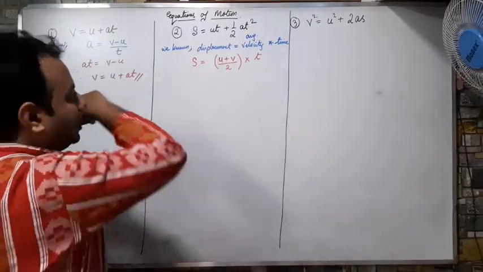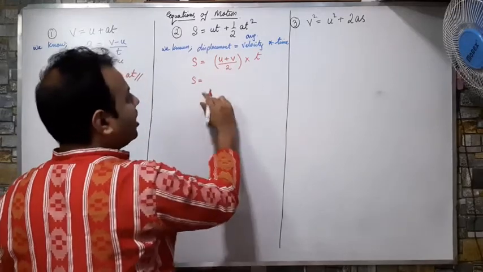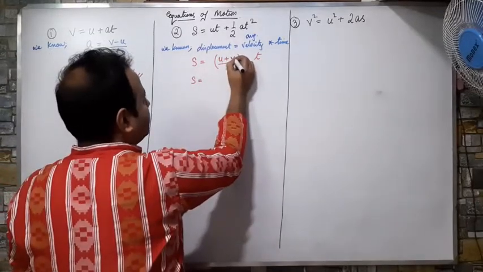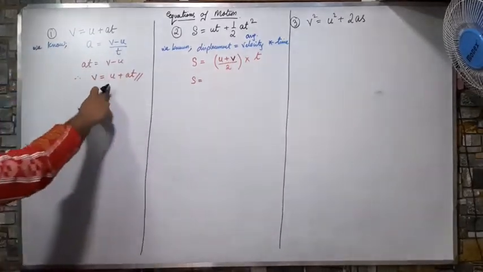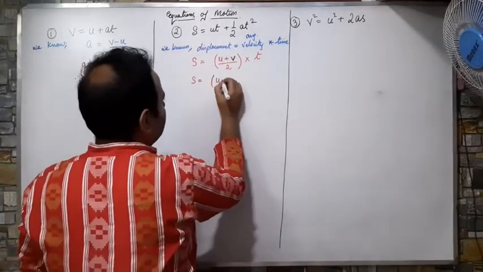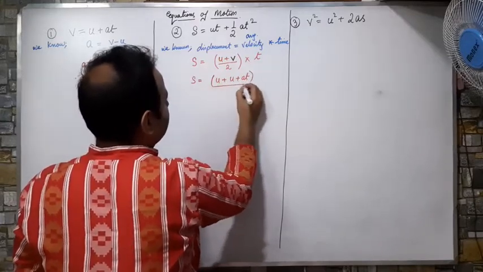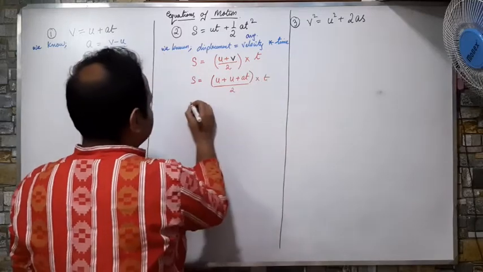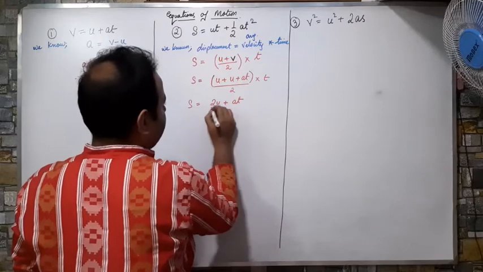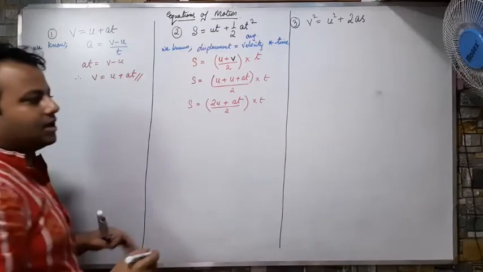Now I will do the calculations. s is equals to, now before moving on I will change this v. The value of v is already known to us, that is u plus at. So in place of v I will write u plus at, by 2 into t. So I am getting 2u plus at by 2 into t. Correct?